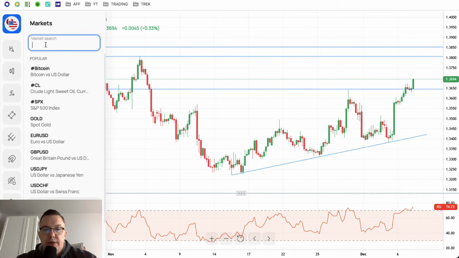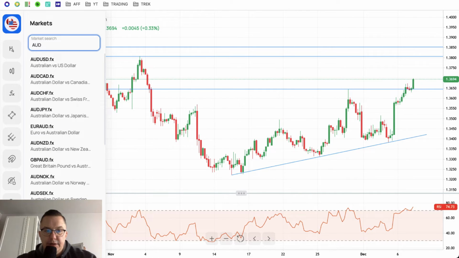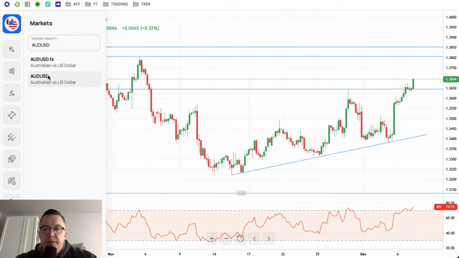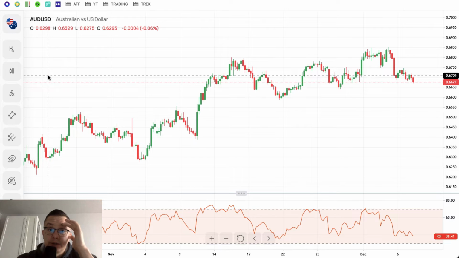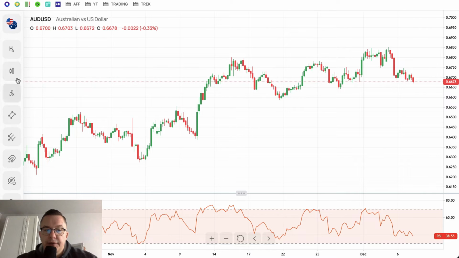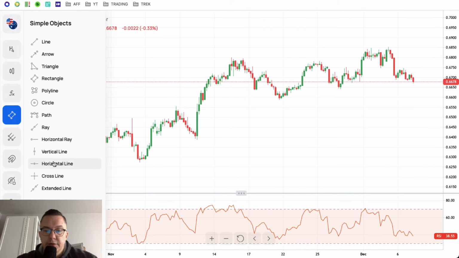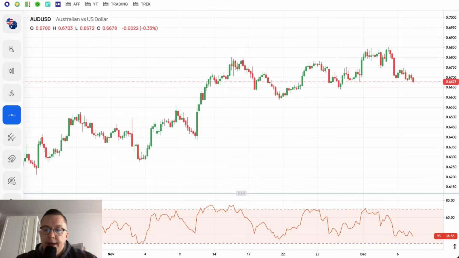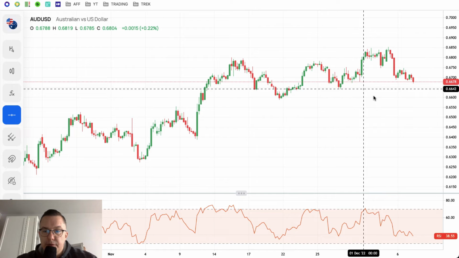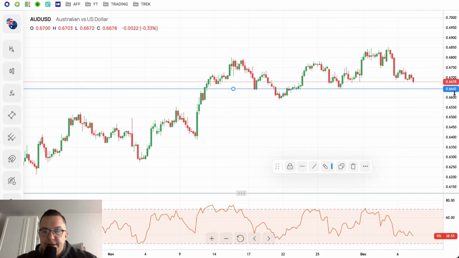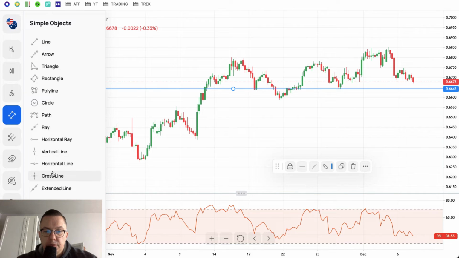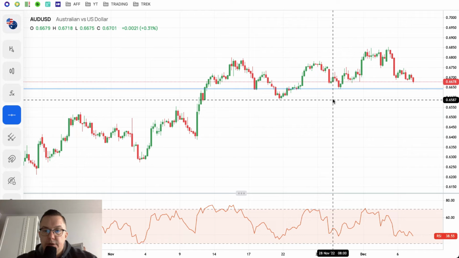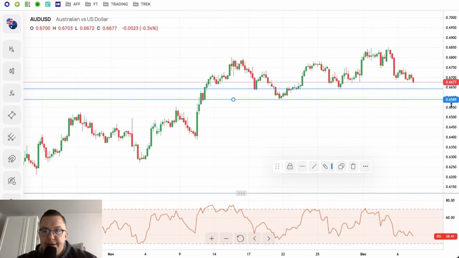So we got the data from Australia. So let's take a look at the Australian dollar to the US dollar pair. So what do we have here? Well, the first thing I would like to point out is that the momentum is very low at the level of 38 points, definitely below the level of 50, which is the neutral level, and it is approaching the technical support at 0.6642. In a case of a breakout to the downside, the next target is located at